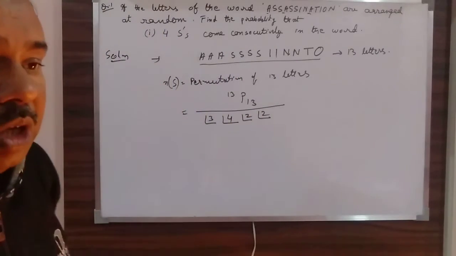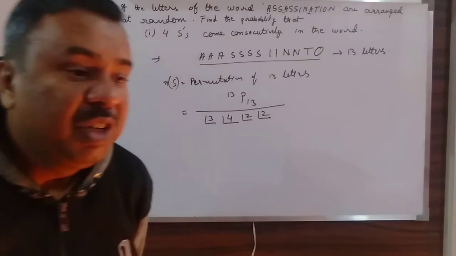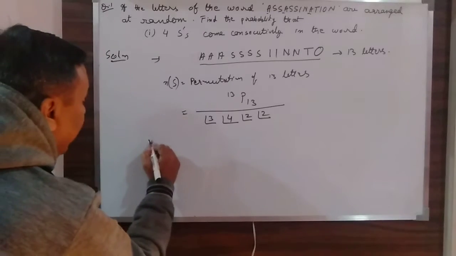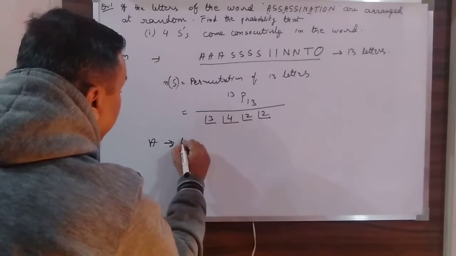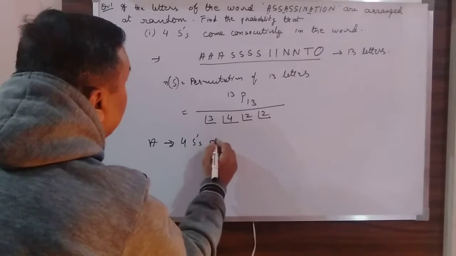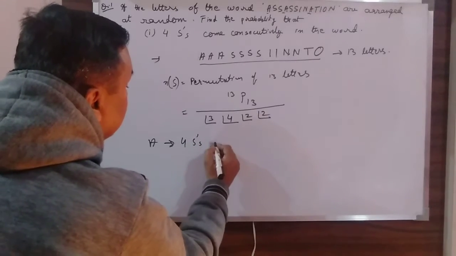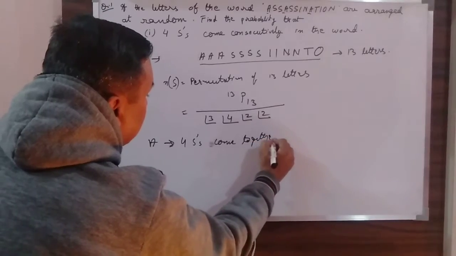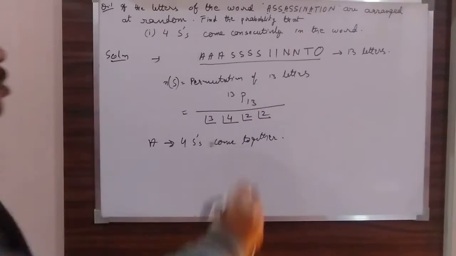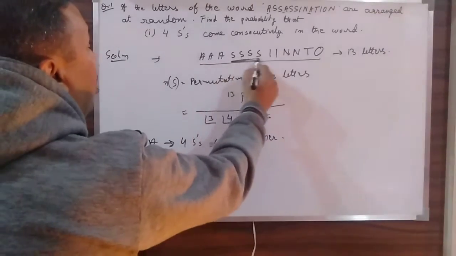Now, what is my specific condition? Let A be the event that all four S's come together, so they will always be together.